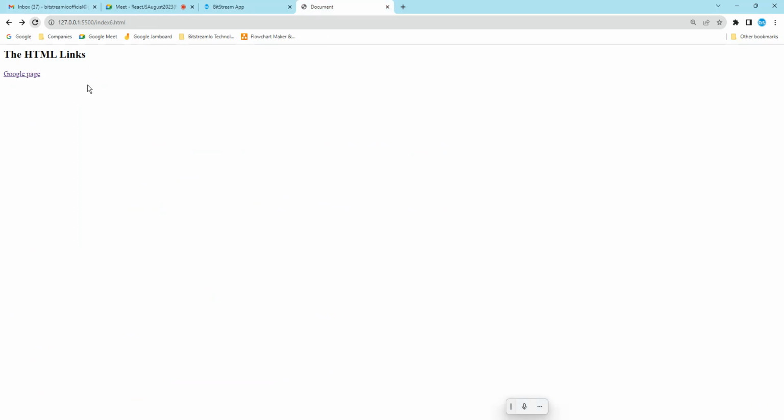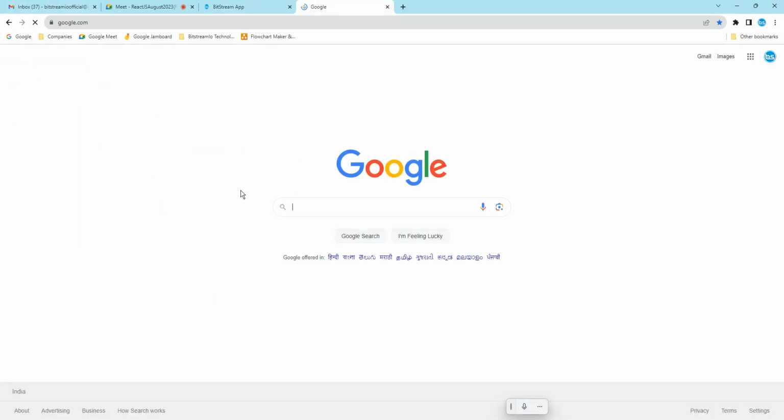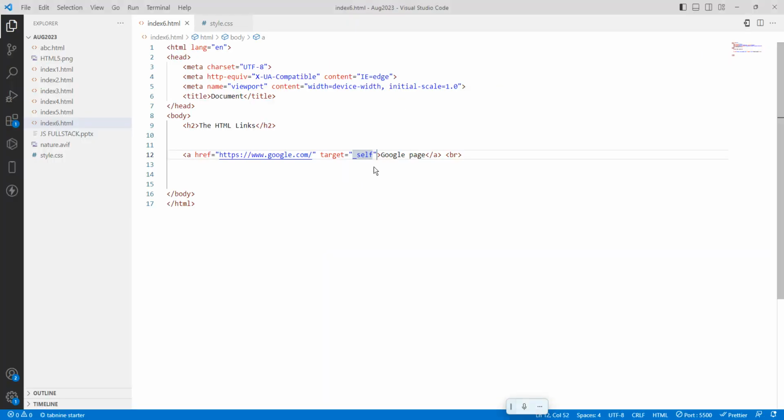So run it, we will see. Self means it runs and replaces the existing page. So I will just go back here. So that is the self.